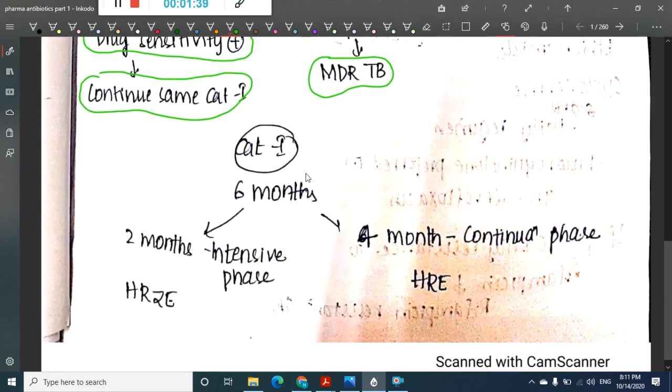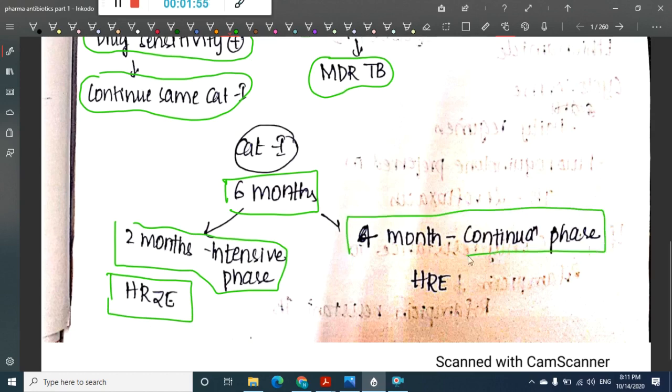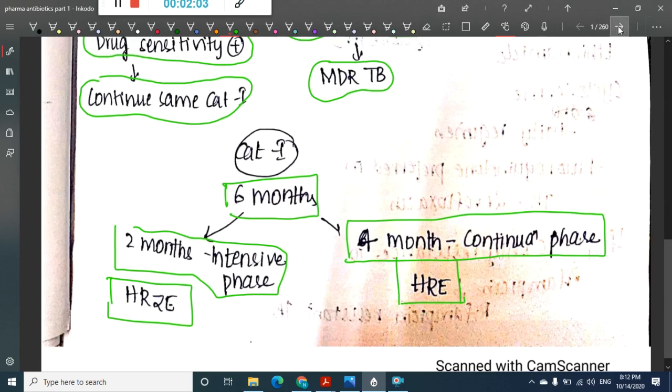So what is category 1? Category 1 is given for 6 months. 2 months is the intensive phase in which we give HRZE, that is rifampicin, isoniazid, pyrazinamide, ethambutol. All these are given for 2 months in the intensive phase, and then we have a 4 months continuation phase, where isoniazid, rifampicin and ethambutol are only given.